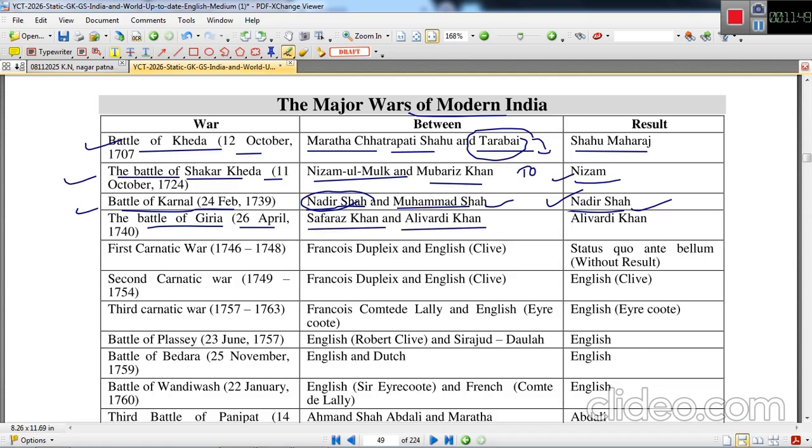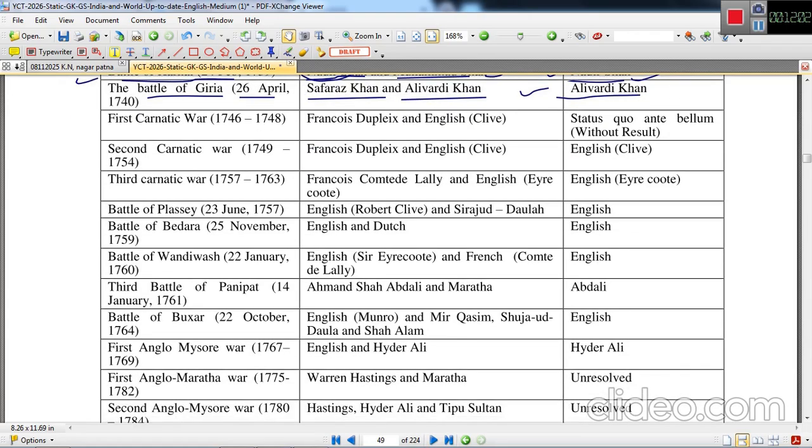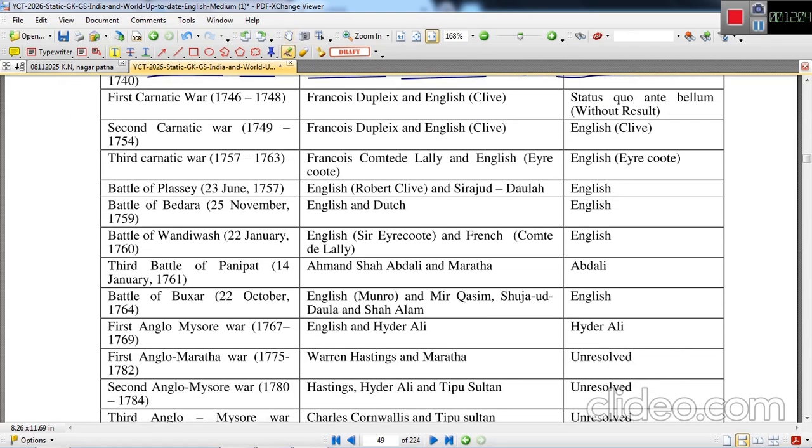The Battle of Giria, 26th April 1740. Sarfaraz Khan and Alivardi Khan fought against each other. The ultimate winner was Alivardi Khan, and Alivardi Khan became the Nawab of Bengal after this battle. The First Carnatic War was between 1746 and 1748. This was fought between the French, under Francois Dupleix, and the English.